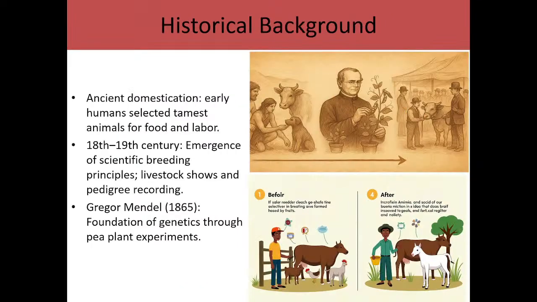Okay, the historical background. The issue of animal breeding actually started from the early domestication of animals by humans, for food and to help them on their farms. By the 18th to 19th century, there was the emergence of scientific breeding principles for livestock, which shows documentation of different types of animals and their characteristics.